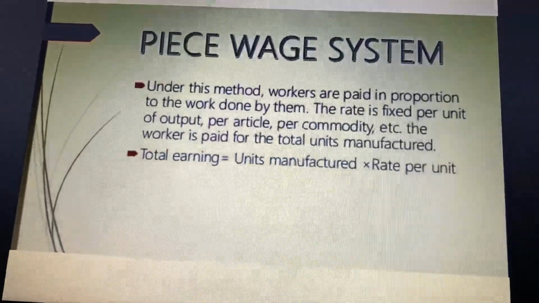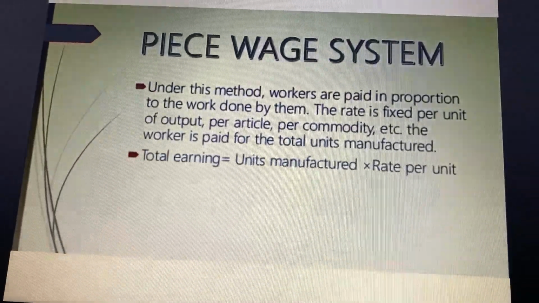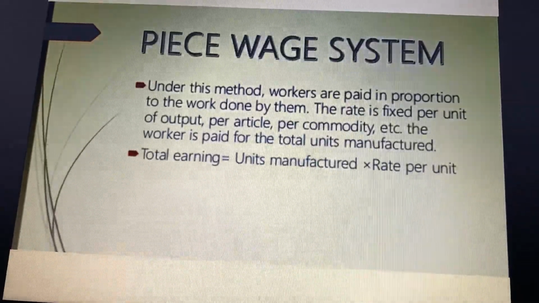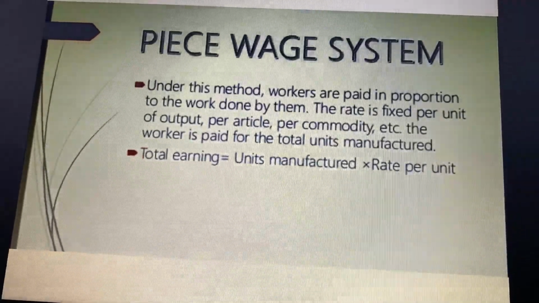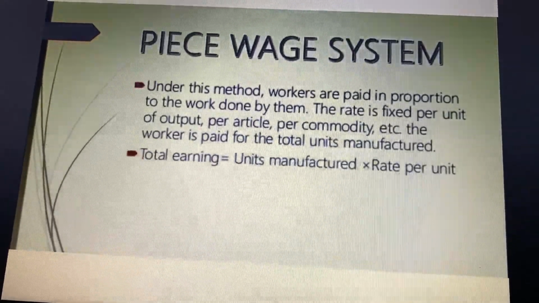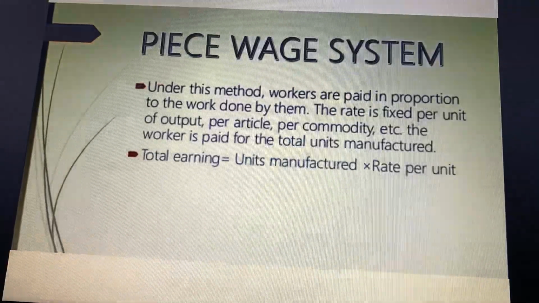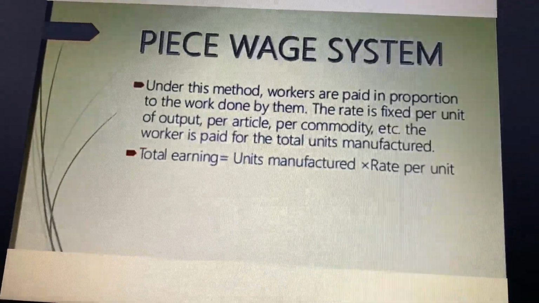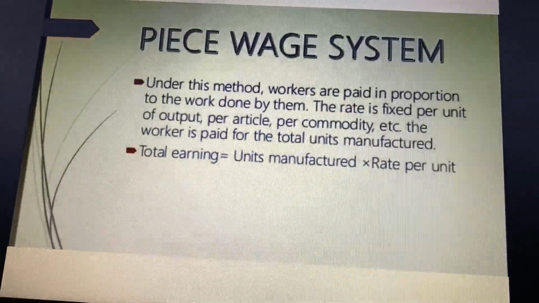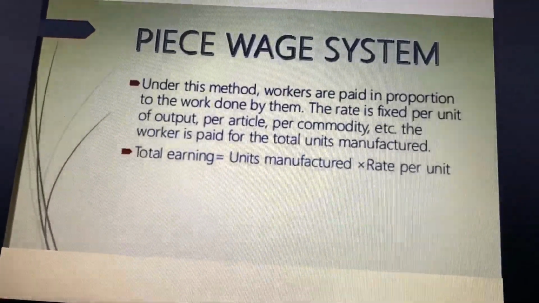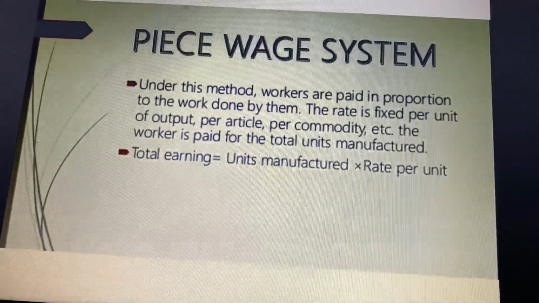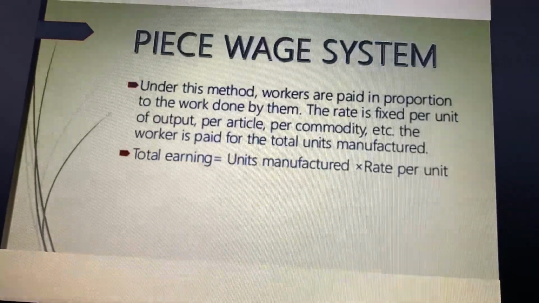The piece wage system. Under this system of wage payment, a fixed rate is paid for each unit produced, job completed or an operation performed. Thus, payment is made according to the quantity of work done and no consideration is given to the time taken by the workers to perform the work. An equitable piece rate should be fixed as an inducement to the workers to produce more. The total earning equals units manufactured multiplied by rate per unit.